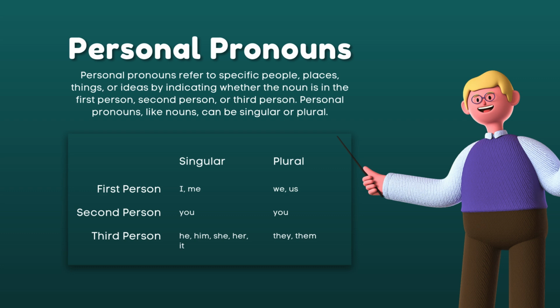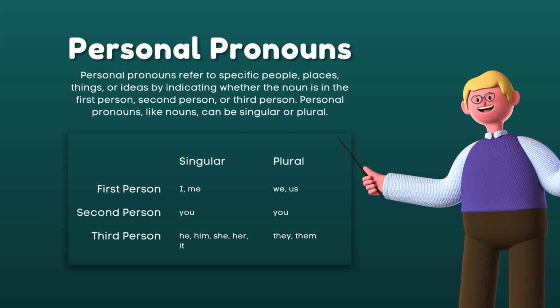For the second person point of view, we have you as the subject, and you also for the plural form, which is also used as an objective case. Third person point of view: we have he for subjective case, him for objective case, she for subjective, her for objective, and it for both subjective and objective case.